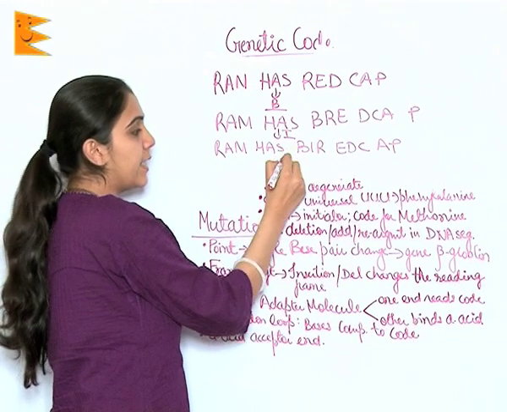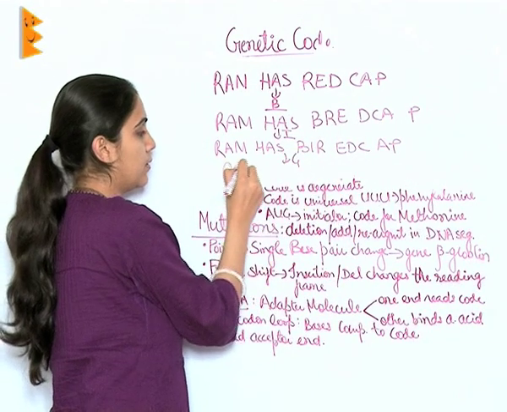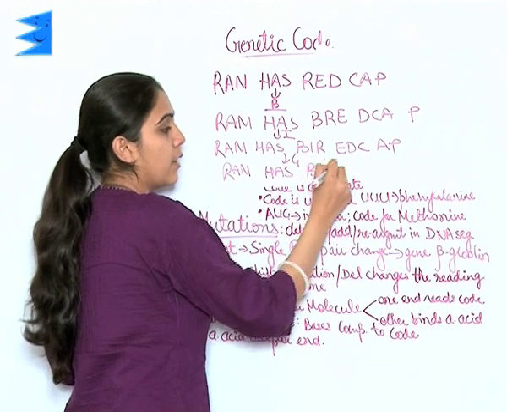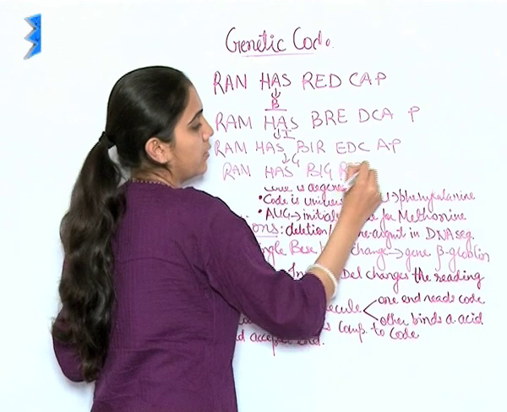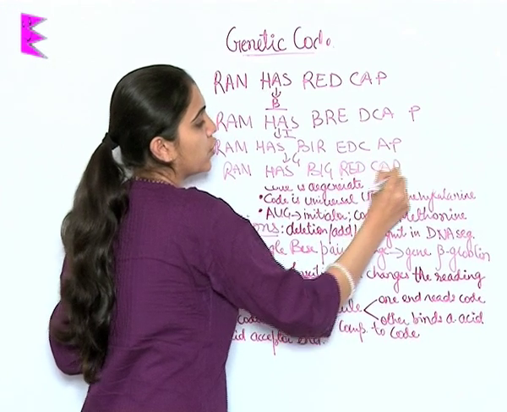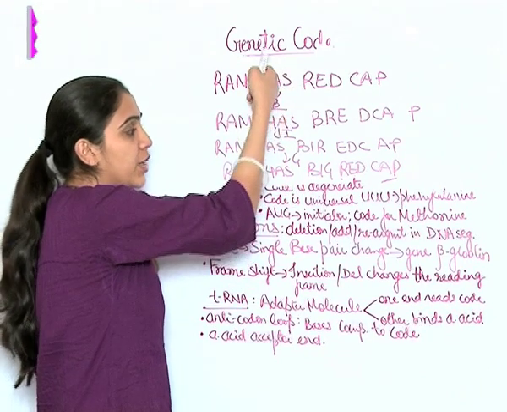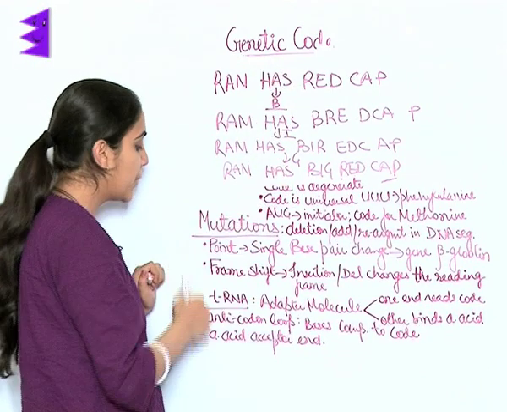Now if G is added, Ram has big red cap. So here you can see the point mutation occurring in which addition, that is insertion, is happening.